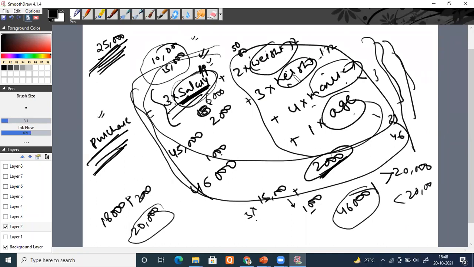These all are very small values. How much will they contribute? 1,000, 2,000, 3,000. But the major contributor is what? Salary. So why do you need that even? So you cannot directly use it, you need to bring your data into the same scale, and that we will do with the help of scaling.